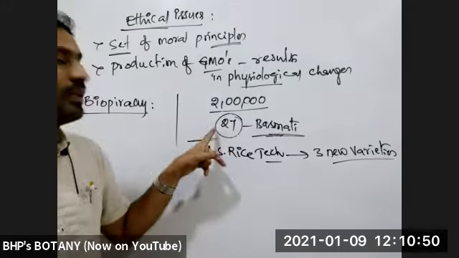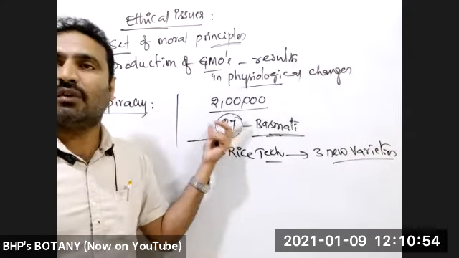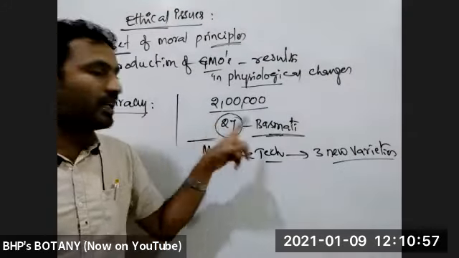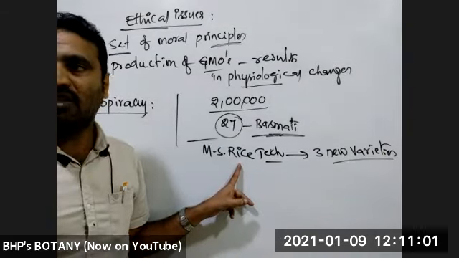Later the Indian government claimed that these basmati varieties are native to India, so they were not created by MS Rice Tech, and some complaints were registered.